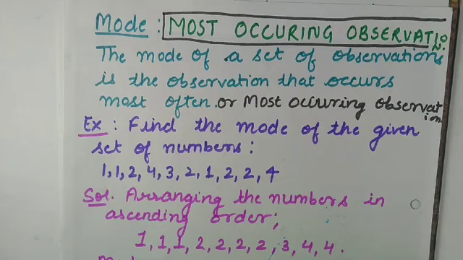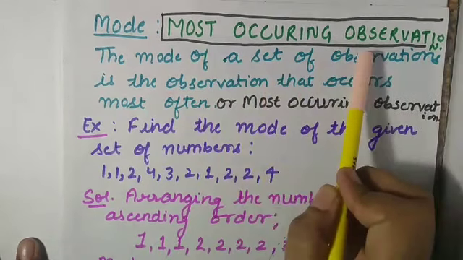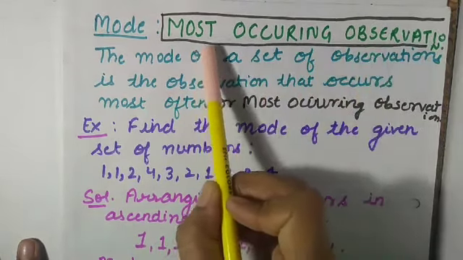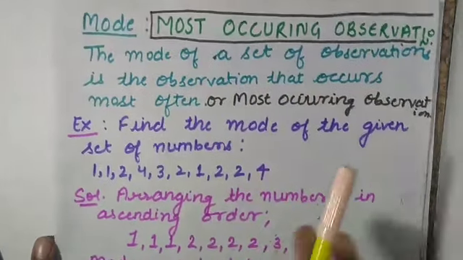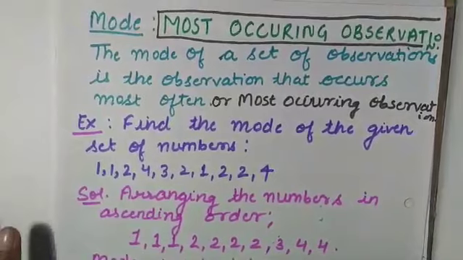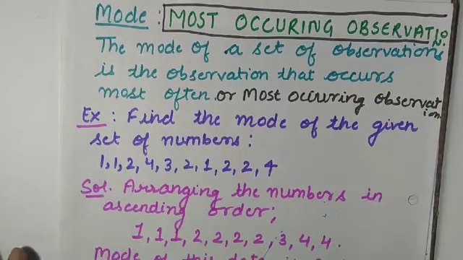Suppose you have collected data, and in that data you have the observation which is occurring the maximum number of times. So that is known as your mode, or you can say most occurring observation means the observation that is occurring the maximum number of times. That is your mode. So let us discuss questions. Let us discuss one example related to mode.